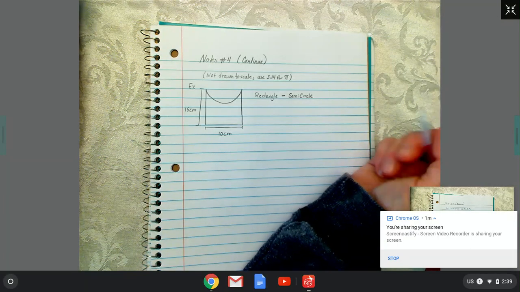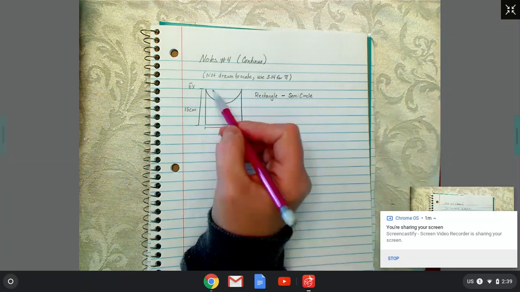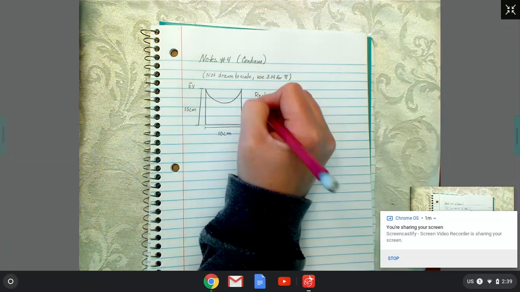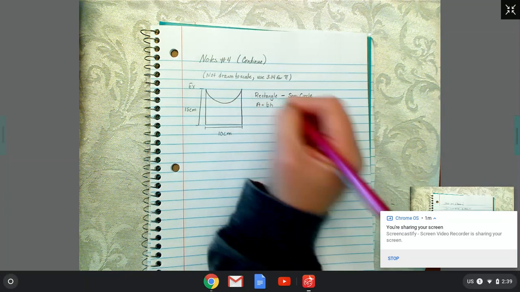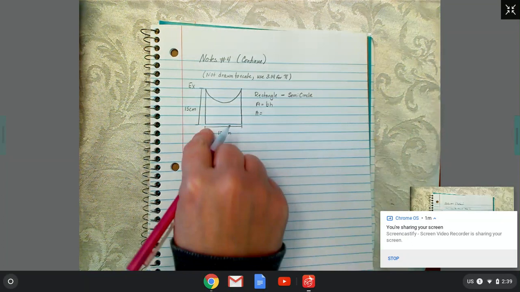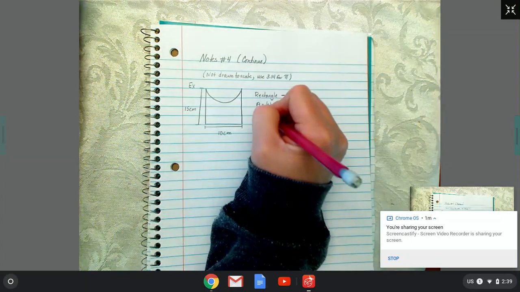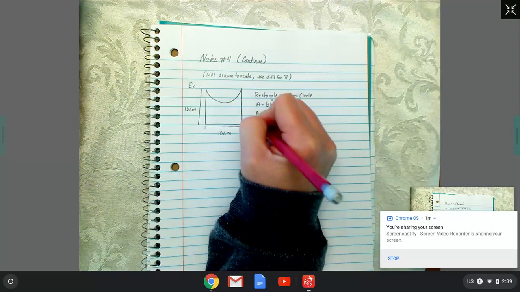The ones we did before we added, now we're going to subtract because there's something missing here. For the rectangle, we can use base and height. The base is 10, the height is 15, which would be 150.